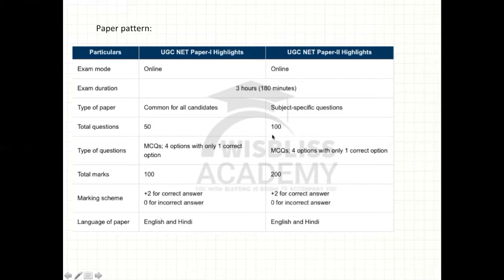Paper 2 carries 100 questions, and for each correct response 2 marks, incorrect response 0 marks. Both in paper 1 and paper 2, all are MCQ questions, meaning you will have a question followed by 4 options and you have to select one correct option. Total marks is 100 for paper 1, and for paper 2 it is 200. The language of the paper is English and Hindi.